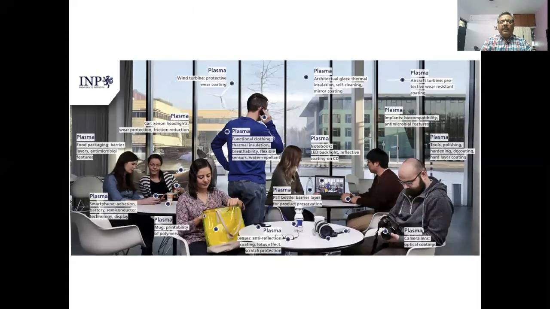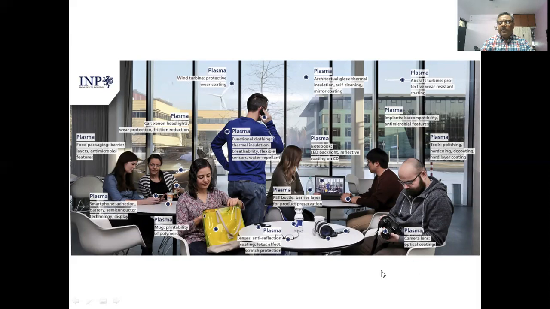This is yet another example of plasma in our household. It's quite a recent one. And we now have plasma in the food packaging industry also. We also have xenon lights. LED backlight also involves plasma.